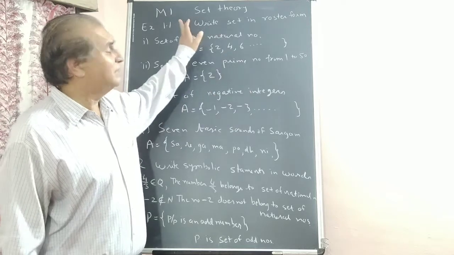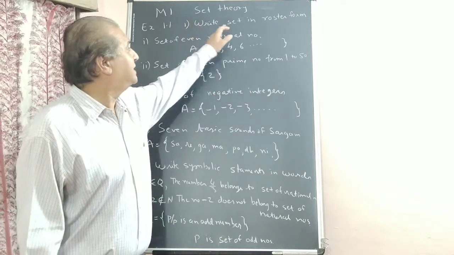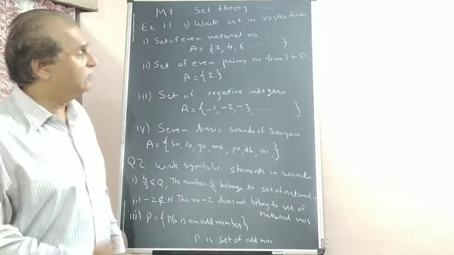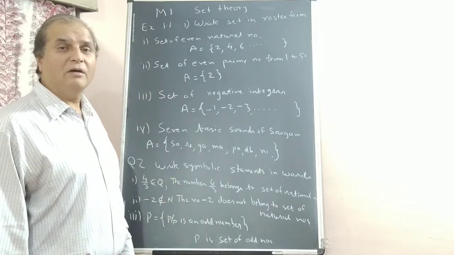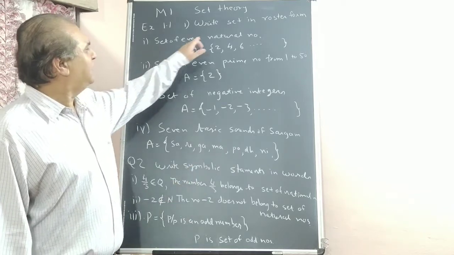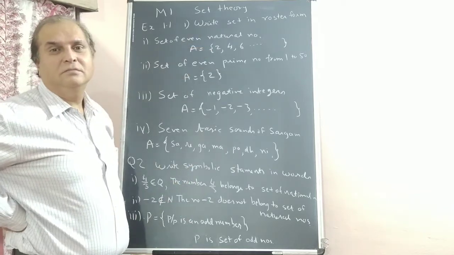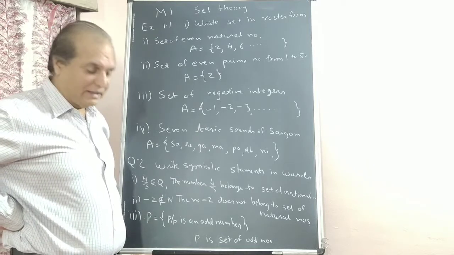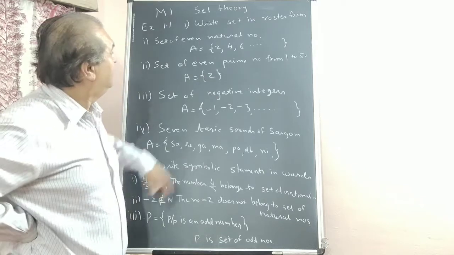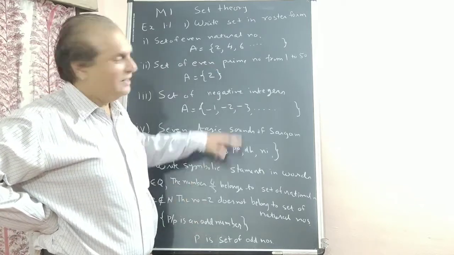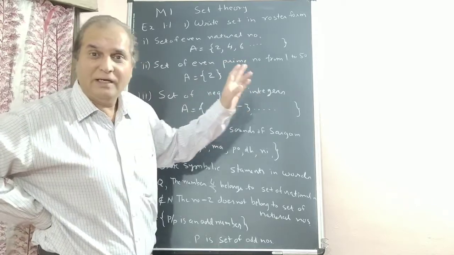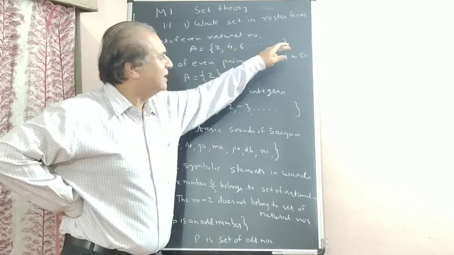See, first I am telling you how to write a set in roster form, meaning listing form. You have to list it. If you cannot list, it is not a set. Set of even natural numbers. Natural numbers, you know, start from 1. But 1 is not even, 2 is even, next 4 is even, next 6 is even. How many? So many, infinite. So just put a dot and end your set.